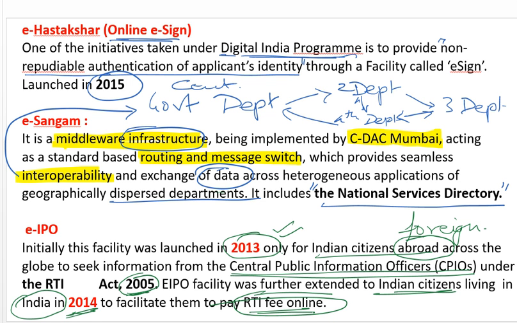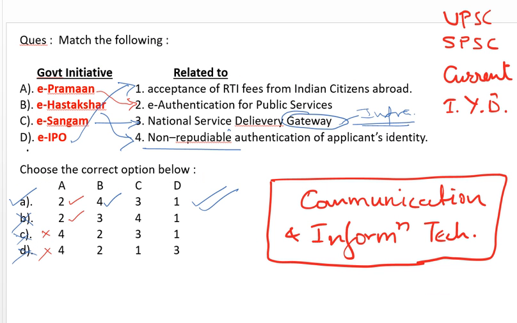So this is our answer again. Let's check whether it is there. Yes, it is about acceptance of RTI fees and Indian citizens abroad. So friends, I tried to explain this: E-Praman is e-authentication for public service. Then E-Hastakshar is non-repudiable authentication of applicant's identity.